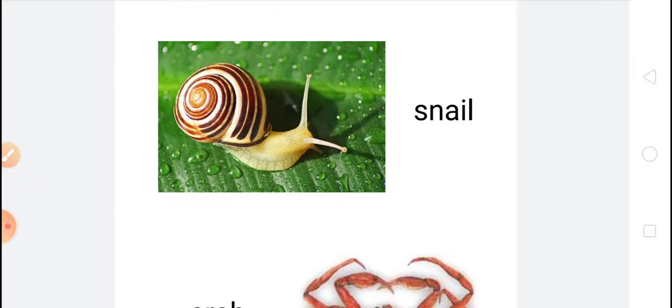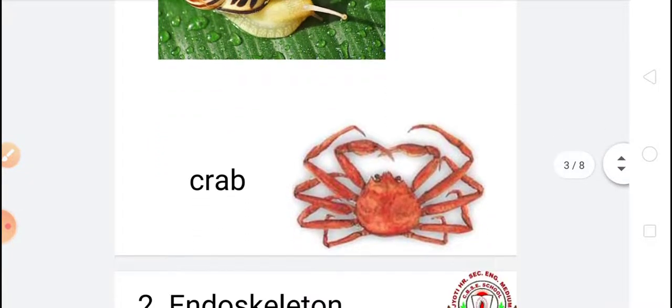Okay children, here you can see the crab also has an exoskeleton, and inside the skeleton their soft body is present.